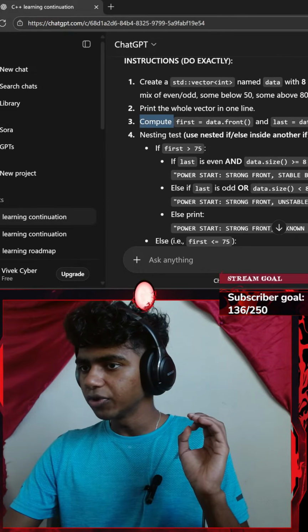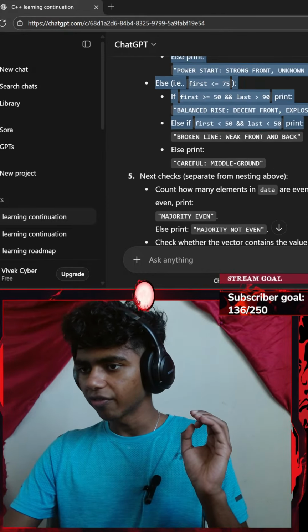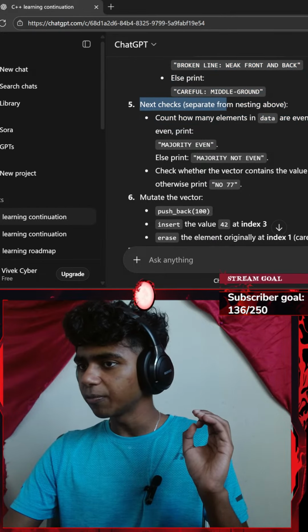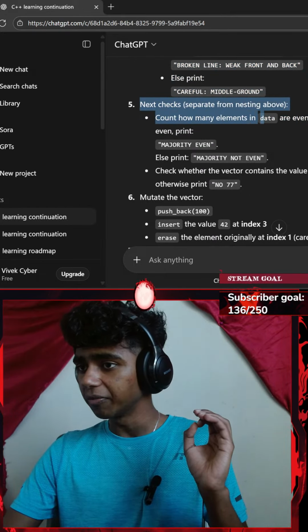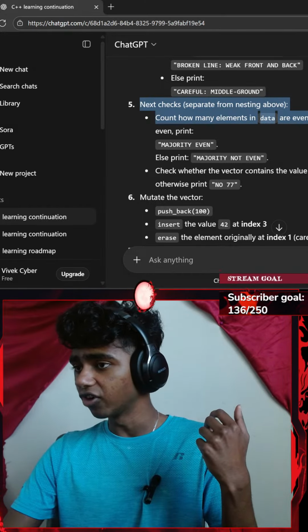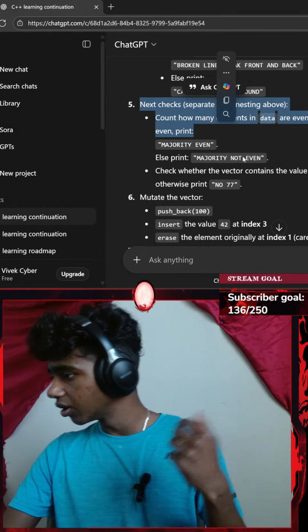Okay, so compute first equals... okay, I read that part. Next check, separate from nesting above, count how many elements in the data are even. If more than half of elements are even, print.